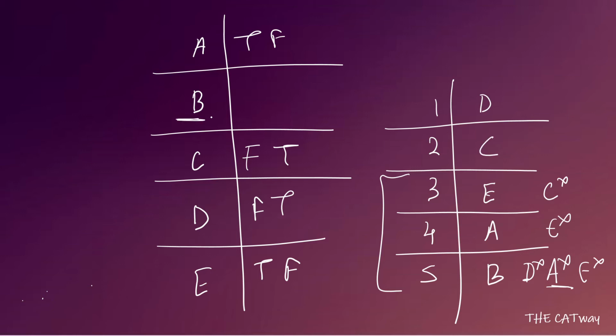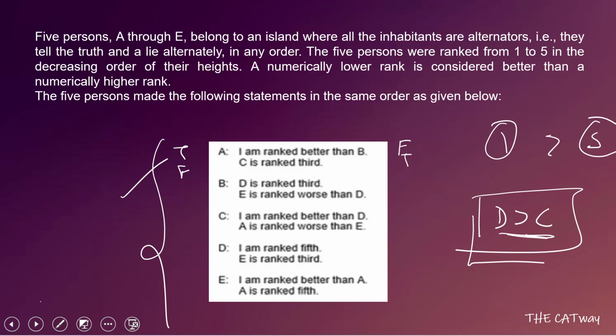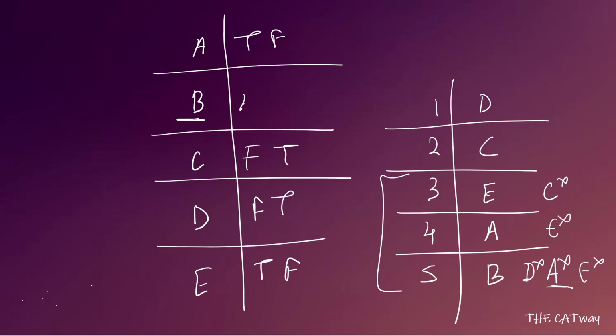Now we are left with the statements of B. We have to identify which statement is true and which statement is false. So let's read the statements. B says that D is ranked third. We already know that this is a false statement. That means the second statement is definitely true. We do not need to check for it. So with this, the set is complete.